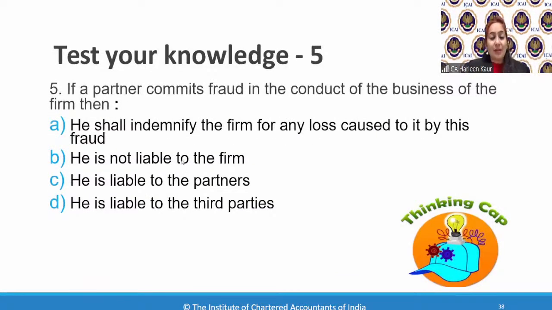Okay. Now let's come to the fifth one. The fourth one we are not going to do because you have not done the expulsion with me yet. If a partner commits a fraud in the conduct of business, then he shall indemnify the firm for any loss caused to it by this fraud. He is not liable to the firm. He is liable to the partners. He is liable to the third parties.